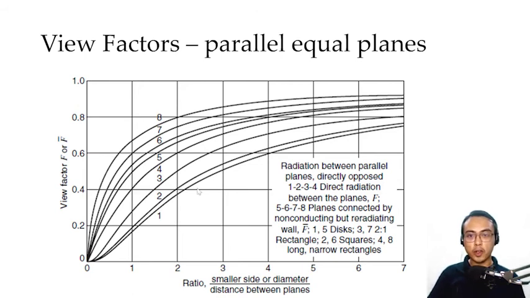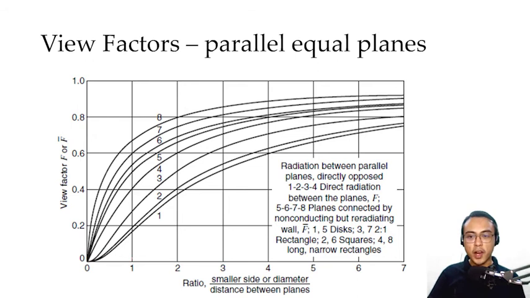So let's have curve number 2. We only need to look for the ratio. Now, the ratio is the smaller side or diameter divided by the distance between the planes. Our smaller side is the side of the square, that is 2 meters. And the distance between the two squares is also 2 meters. Therefore, our ratio is simply equal to 1.